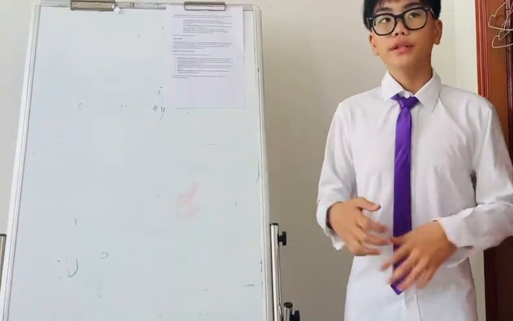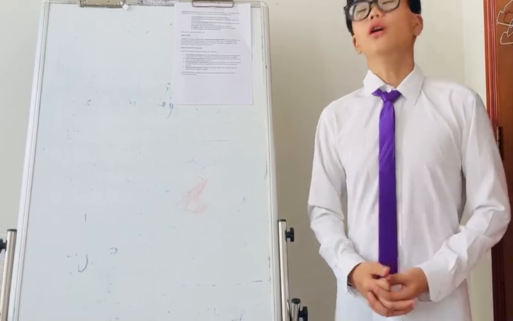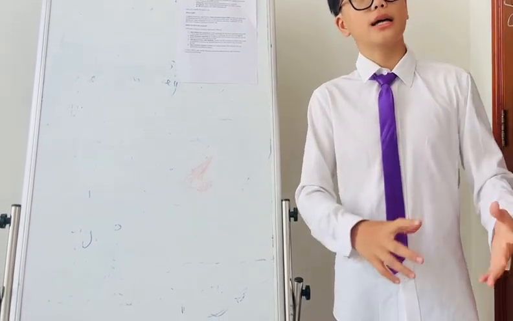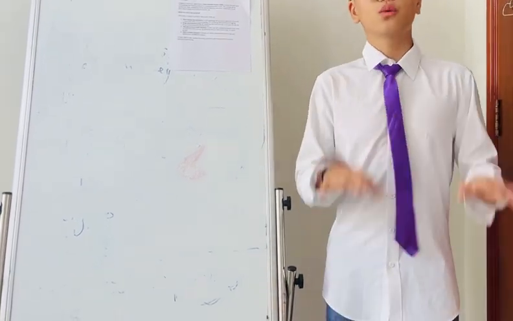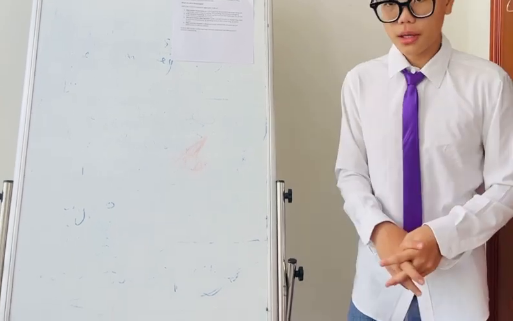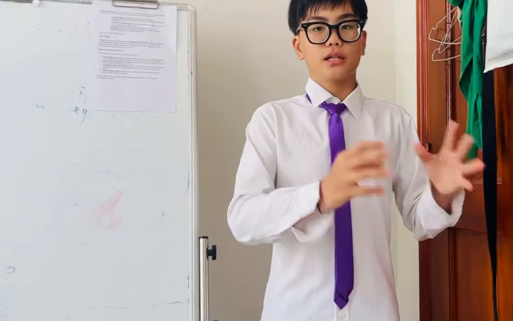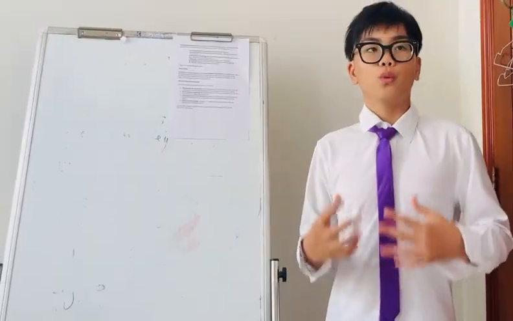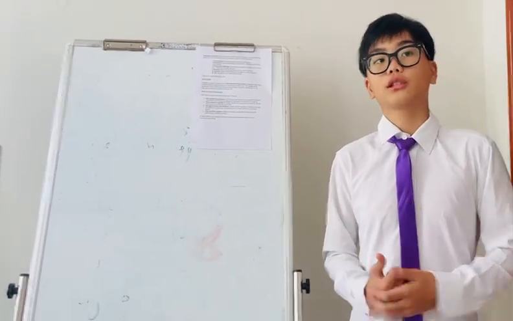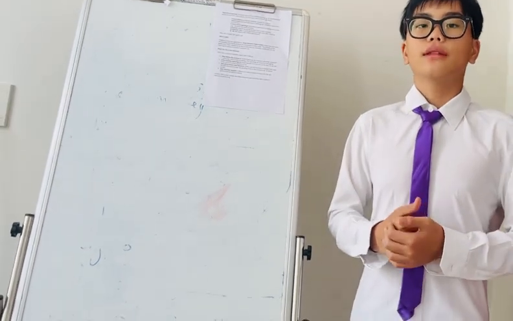Fourth, it is how countries compare to each other. For example, the GDP of the US compared to Vietnam, we are just dwarves, but the US GDP is a lot, which means that if the US GDP is more than our GDP, then we are poorer or less financially stable than the US. So that's all for my video.